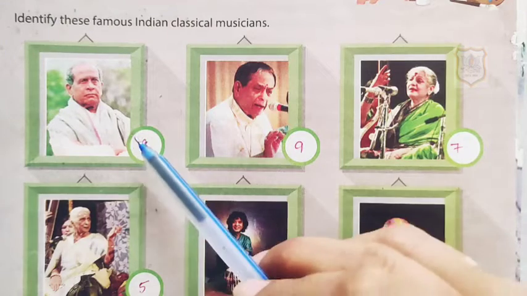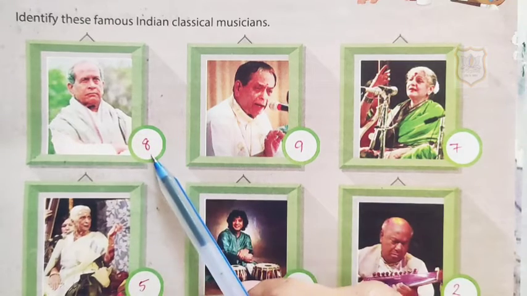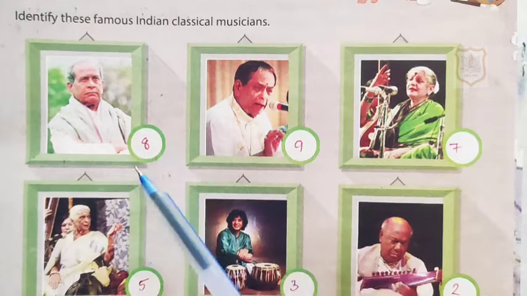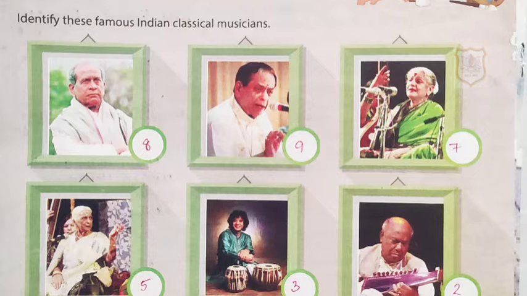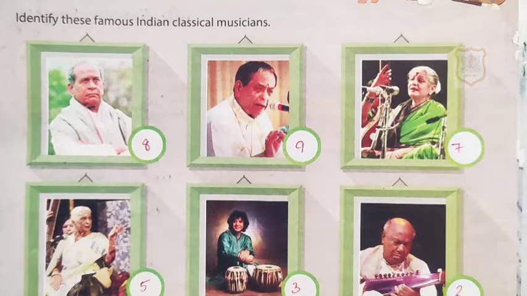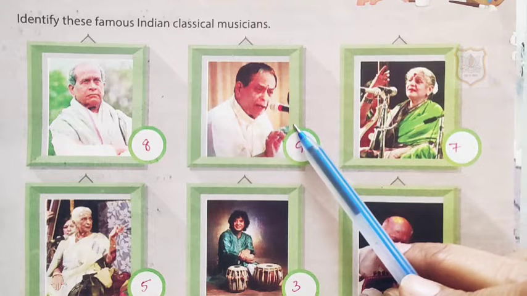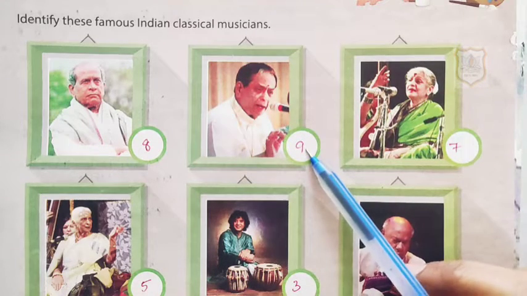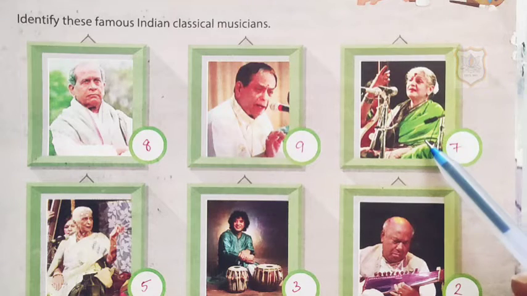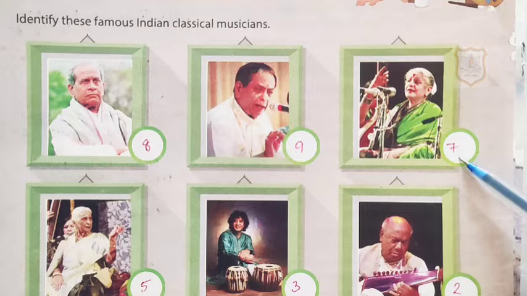So students, the very first picture is of Bhimsen Joshi. So here we will write number 8. Below, the numbers are given to each and every Indian classical musician. We have to write those numbers here. This picture is of Bhimsen Joshi. And the next picture is of M. Balamuralikrishna. So here we will write 9. This picture is of M.S. Subbalakshmi. So here we will write 7 as the number given to M.S. Subbalakshmi.